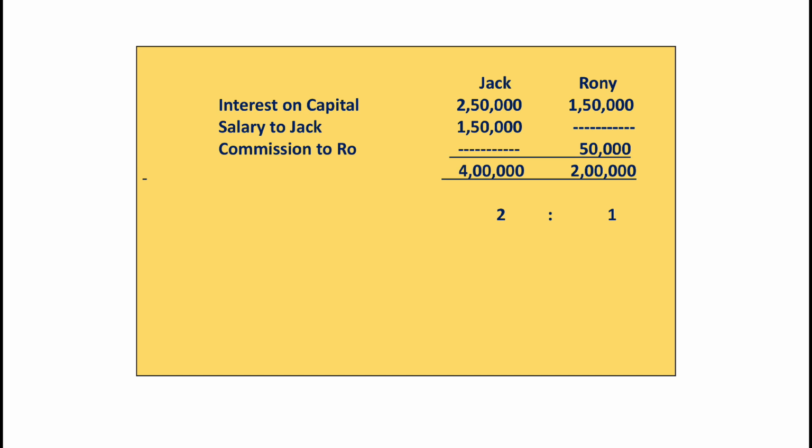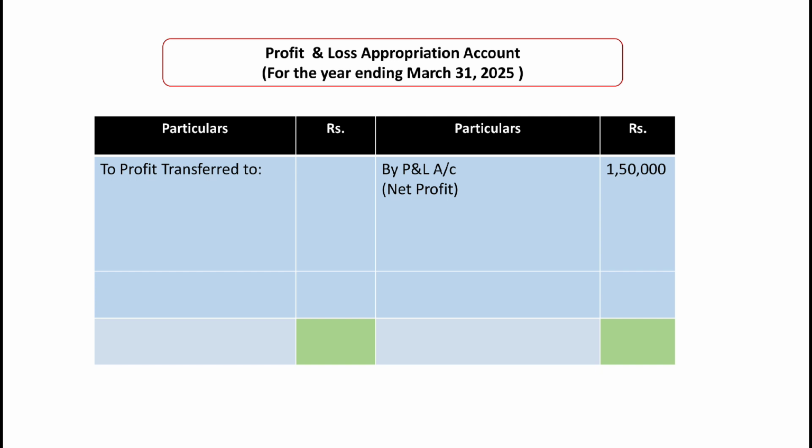profit. But we have 3 appropriations: interest on capital, salary and commission. So we cannot write all the names of appropriation in this question as we have written interest on capital on that question. तो यहाँ पर हम appropriations के नाम नहीं लिखेंगे. हमें यहाँ पर क्या करना है, अब जब आपके पास more than one appropriations हो, तो ऐसे क्वेश्चंस में आपको डायरेक्टली प्रॉफिट डिस्ट्रीब्यूट करना है by writing to profit transfer to, and then we'll write name of the partners. So we have Jack's, one partner is Jack, so we write Jack's capital and the other is Ronnie's capital.